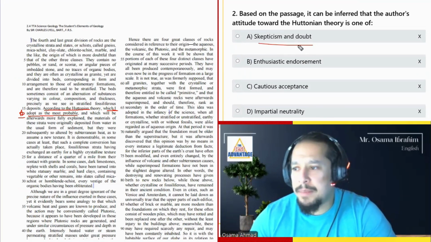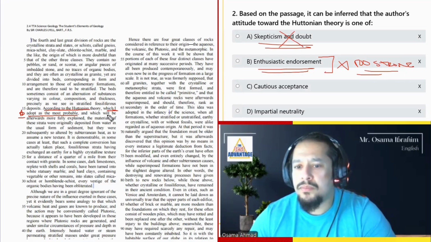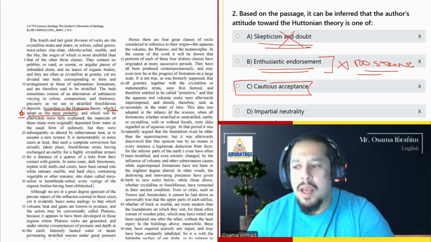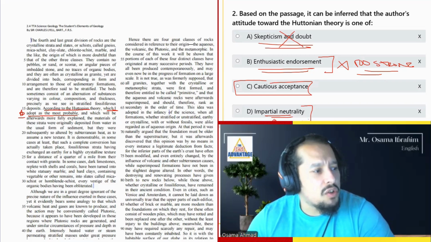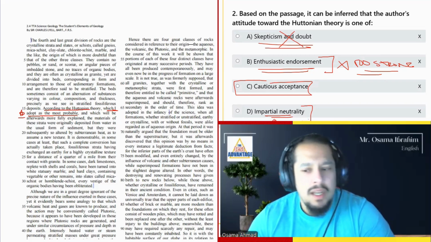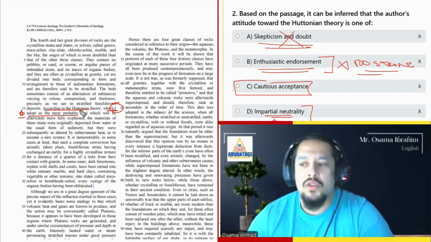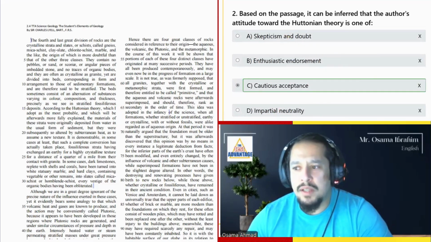Okay, so it's not skepticism or doubt, عشان he accepts it, he adopts it. Enthusiastic endorsement, لا, this is too strong. ليه؟ عشان هو بيقول it's the most probable. احتمال كبير ده الصح. So it's cautious acceptance. He's not مش بيقول the fact. هو بيقول احتمال كبير. Impartial neutrality. It's not really supported. I mean, impartial neutrality, not really, عشان هو بيقول I adopt, which I believe. So he's not being impartial. Impartial مش هيقول I, by the way. Just keep that in mind. So answer C is the best answer.